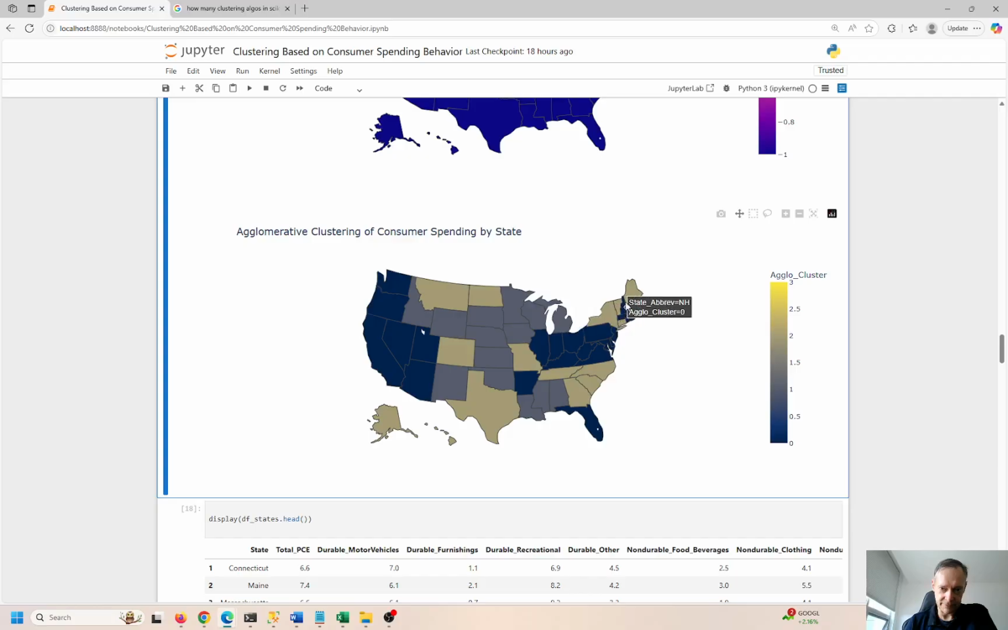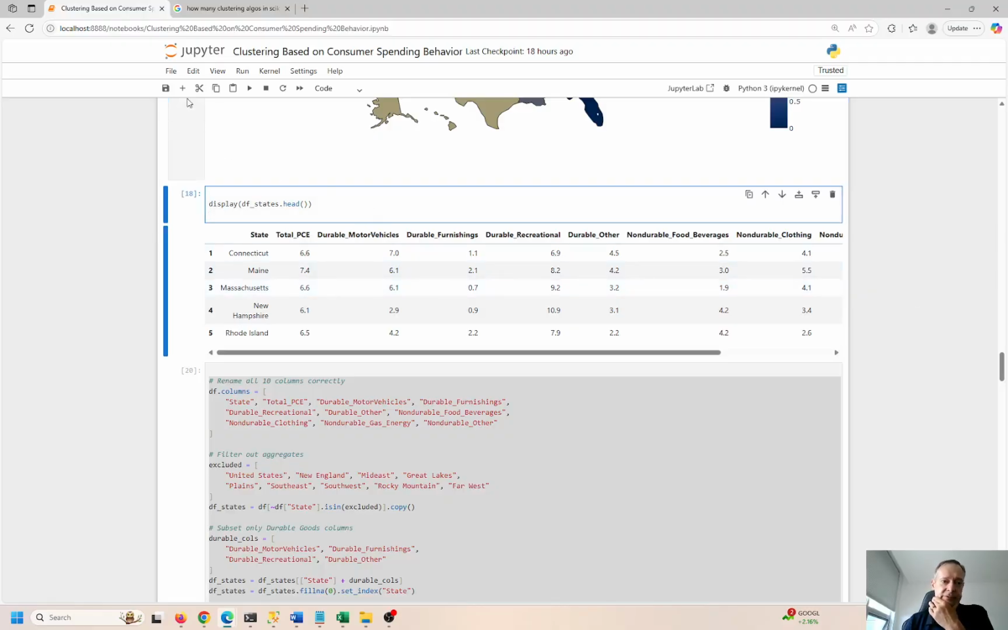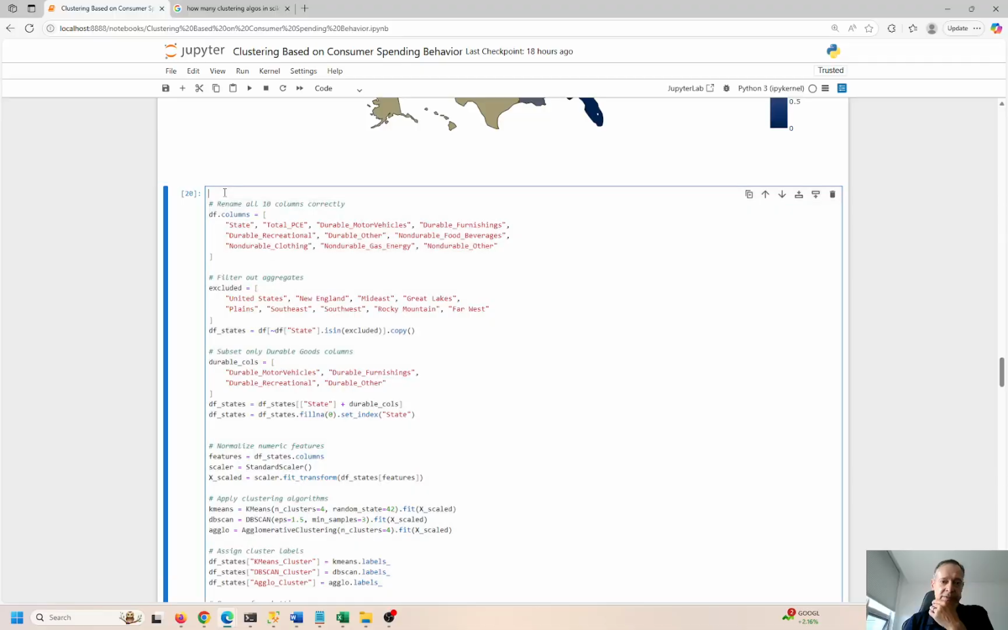Where's the 3? Oh, I don't see it. So maybe we have 0, 1, 2. Yeah, we don't have a 3 actually. So that's fine. Agglomerative clustering couldn't pick a 3rd, and that's fine. It is what it is. So let me cut this out. I was testing something. I actually don't need that.